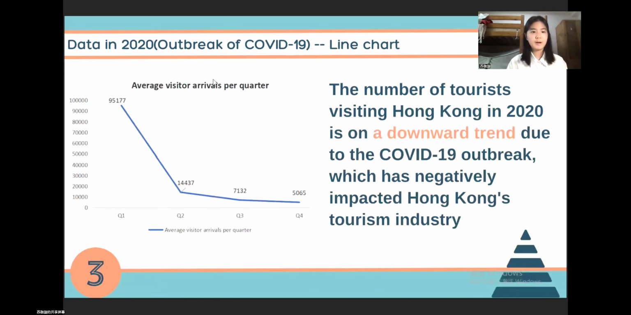And now let's come to our data in the 2020 outbreak of COVID-19. We analyze the changes of average visitor arrivals in the 4 quarters and draw these line charts like this shape. And we can conclude that the number of tourists visiting Hong Kong in 2020 is on a downward trend, which has negatively impacted Hong Kong's tourist industry.